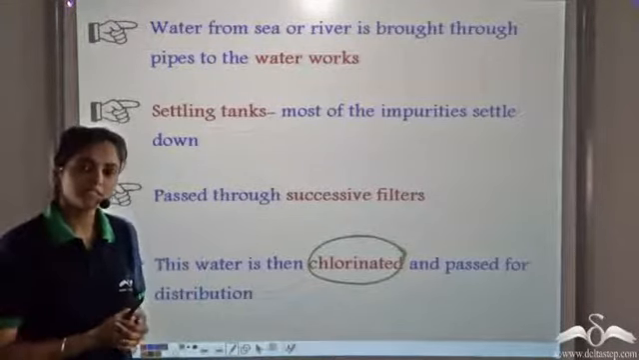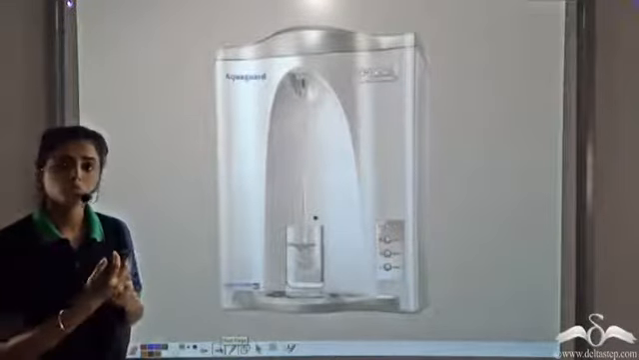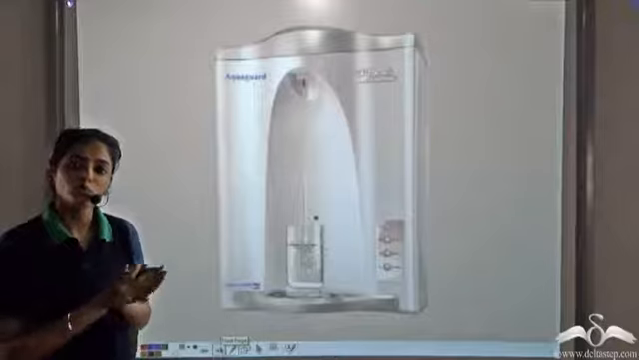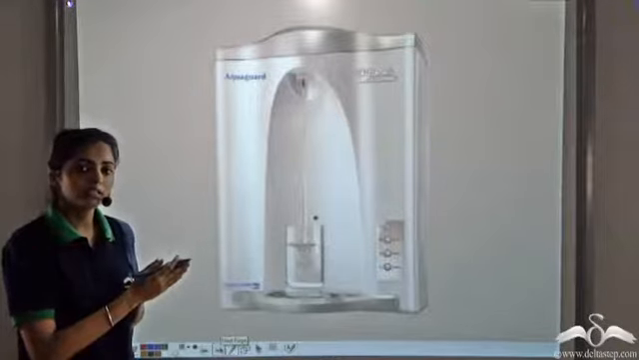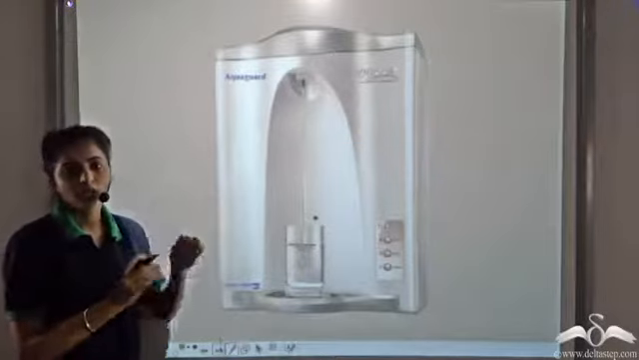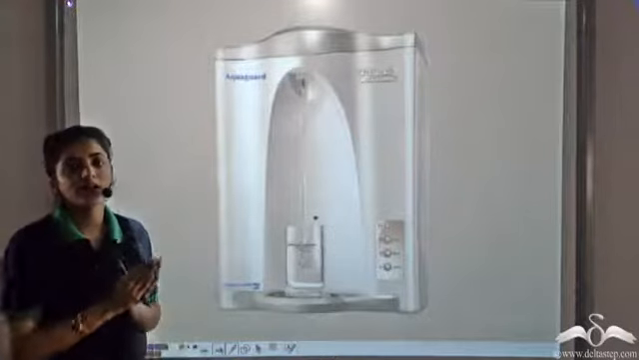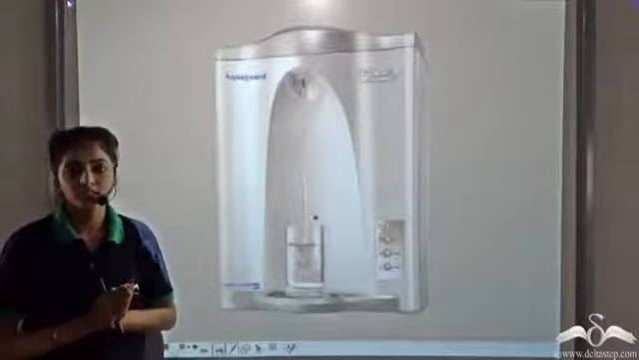So even after this, at homes, you use filters. So you use different filters. What is the purpose of these filters? They again have a series of filters inside them. So at each level, the water further gets purified and finally we get pure, safe drinking water.